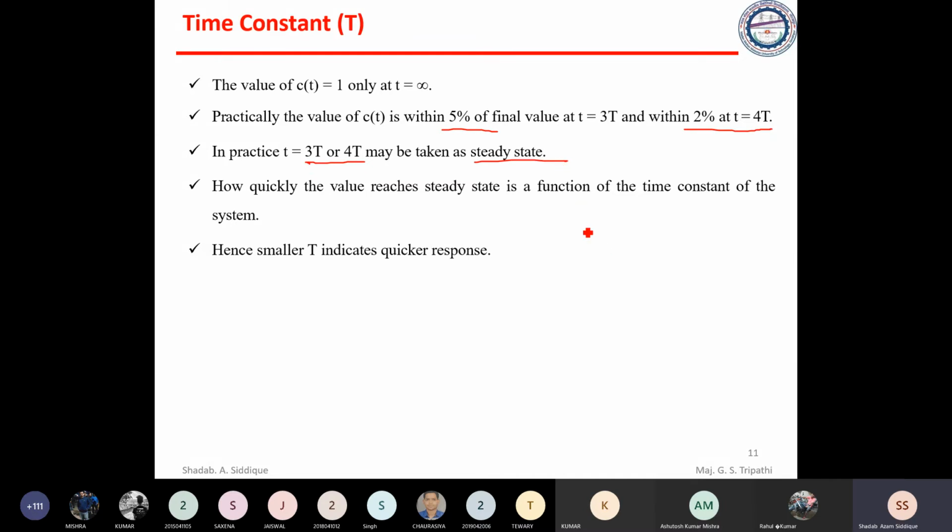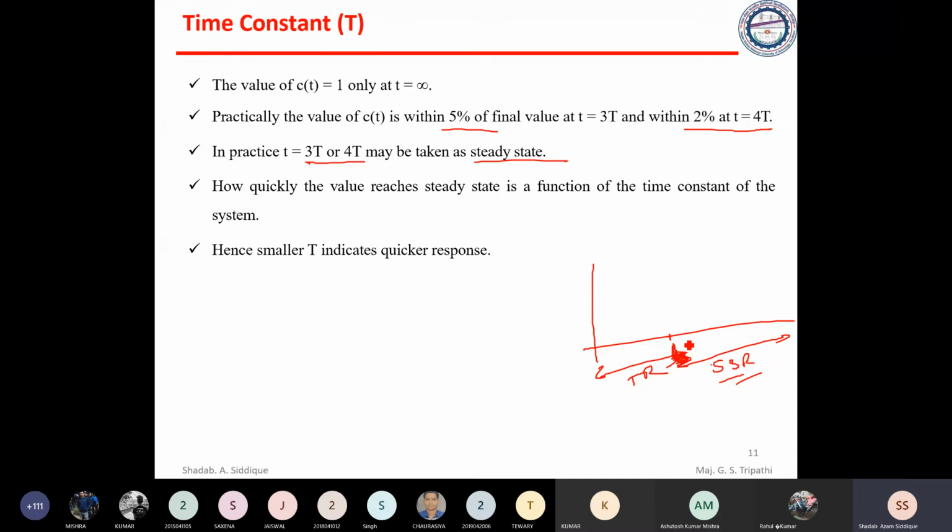Now we have already seen in a previous class that up to the settling time Ts, that will be the transient response, and after the settling time, that will be the steady state response. That's why it is given that in practice t equal to 3t or t equal to 4t may be taken as a steady state. That means your system achieves the steady state, and the error will be a steady state error, which will be 5%, 2%, 3%, or maybe 4%, whatever percentage is required.